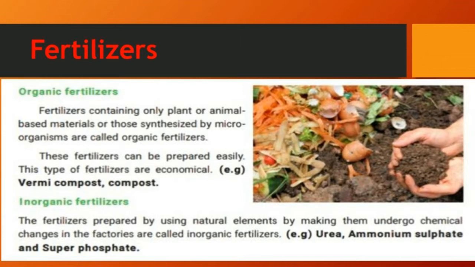Next one is inorganic fertilizer. It is a fertilizer prepared by using natural elements and making them undergo a chemical change. That means the natural materials undergo a chemical change, for example urea, ammonium sulfate and superphosphate. These are made from natural elements. That is called inorganic fertilizer. We do not get it directly from plants and animals, so it is called inorganic fertilizer.